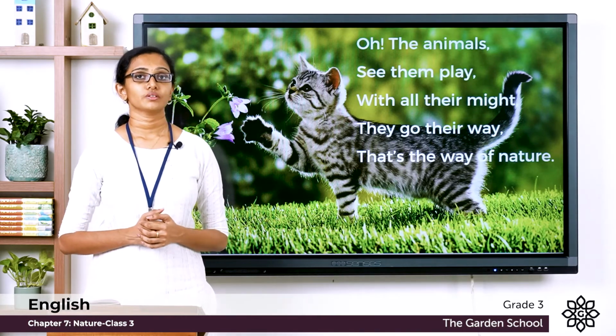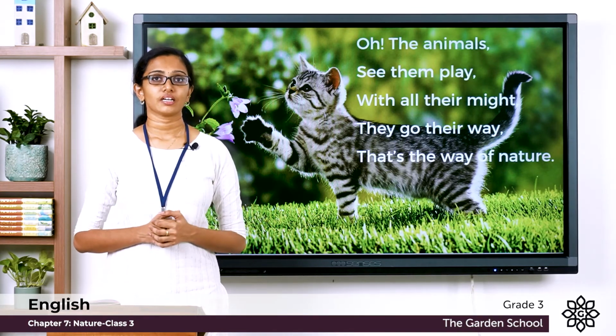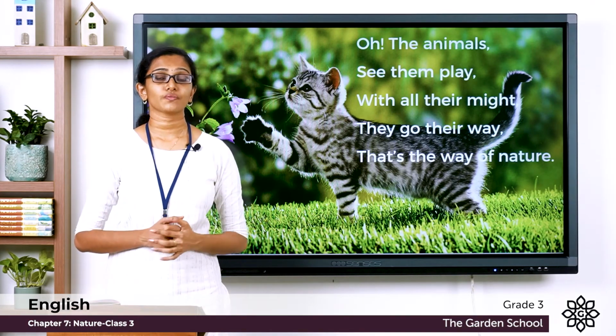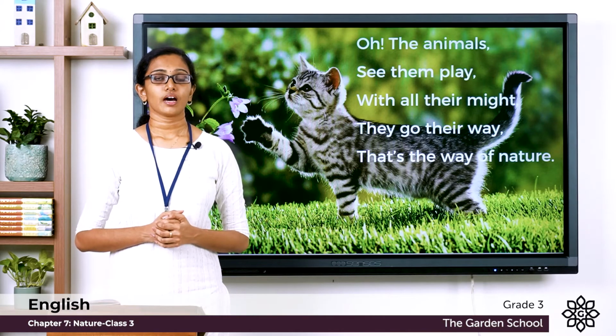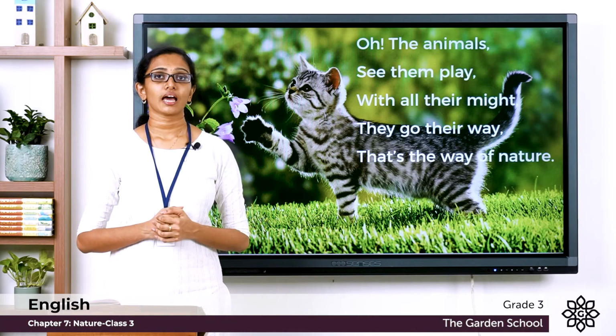So you look around. You can see a lot of animals happily thriving in the nature. And the nature takes care of them all. Now, all these animals live in harmony. They play with each other. And after that, they go their own way.